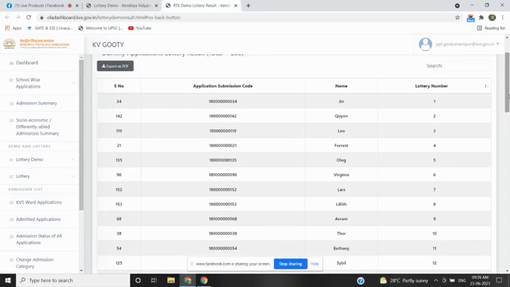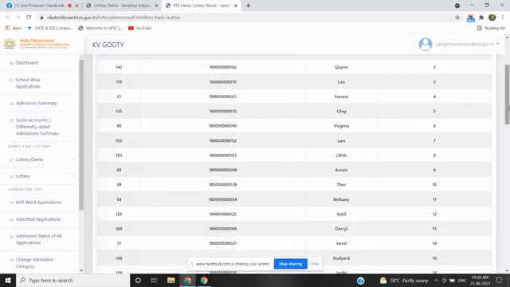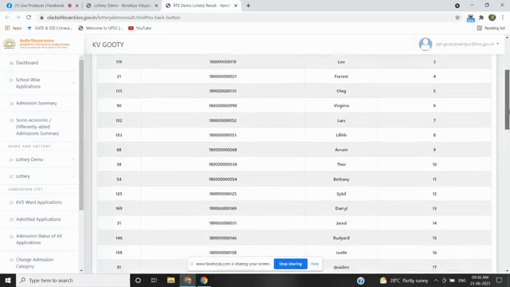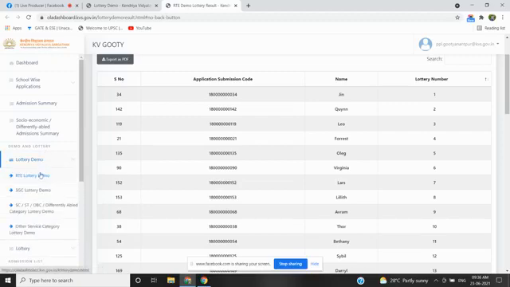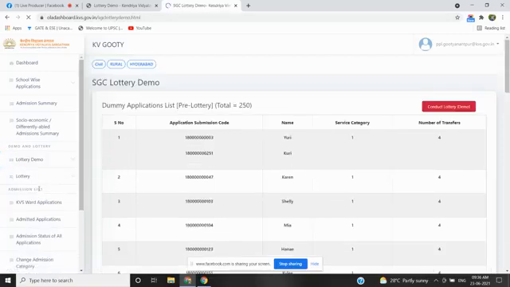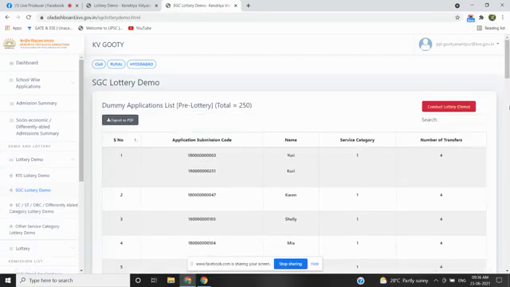and you can see the serial numbers are shuffled. That means the lottery is conducted. I hope everyone is getting here. See the lottery number 1, 2, 3, 4 till 10, the admissions will be given, and 11th onwards the system will automatically take the waiting list. I hope everyone understands this. Then we will go for SGC lottery demo. It is also a similar process.